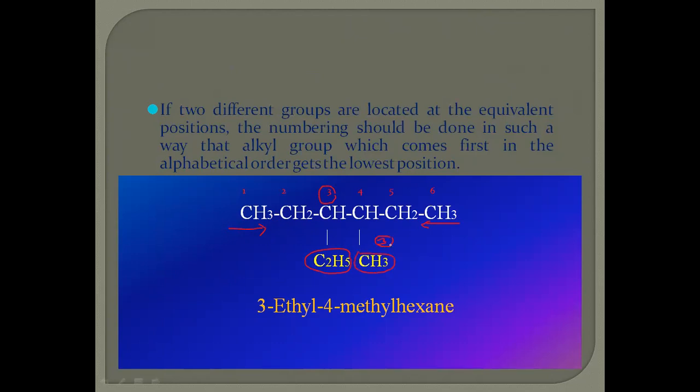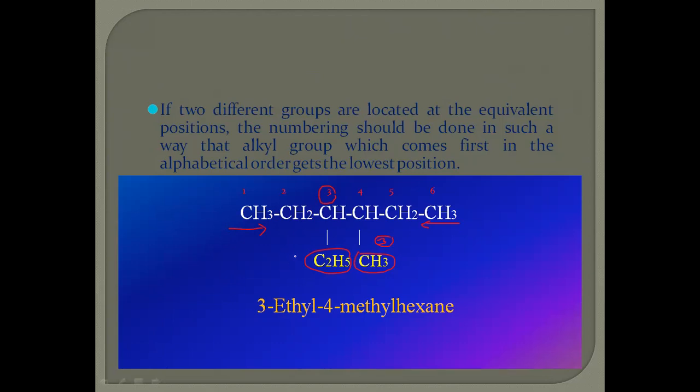But if the same group is present on both, there is no issue from right or left. If both positions carry methyl groups, there is no problem in giving the numbers. But for different groups, the numbering should be done in such a way that the alkyl which comes first in alphabetical order gets the lowest position.